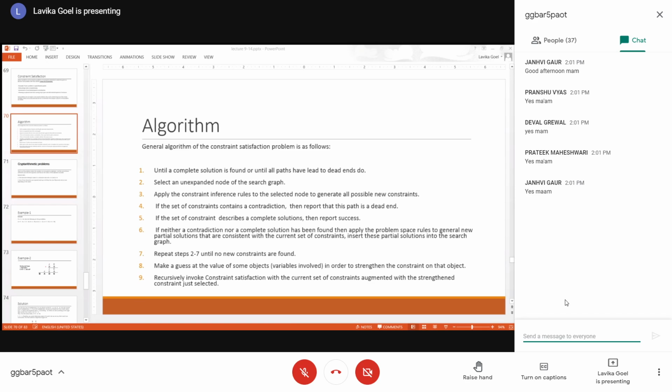You keep on generating more and more constraints, and if some of them contradict an earlier generated constraint, it is a dead end because it will not reach a solution. That means you cannot solve the constraint satisfaction problem in that case. If you have found the goal state with all the constraints, then you will report success.